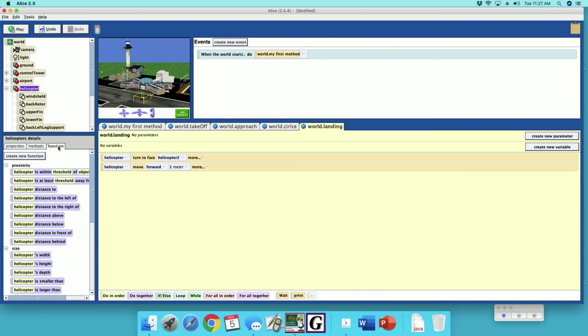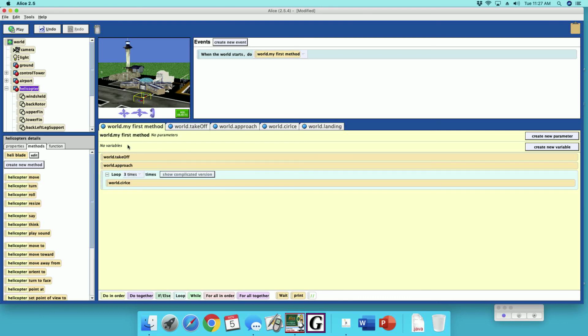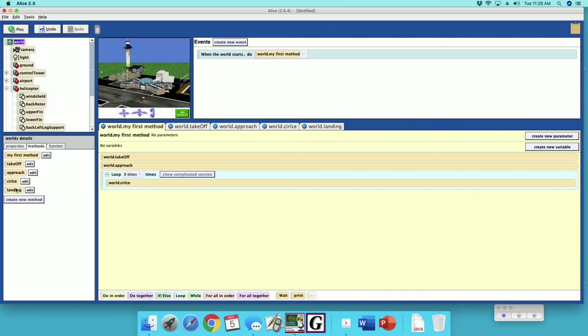Don't pick anything, doesn't matter, because we're going to go distance to mystery helicopter. And then we're going to have it move down. How far did we move up? We move down 20 meters. So we're going to put this into our world landing. So we're going to have 1, 2, 3, 4 methods.